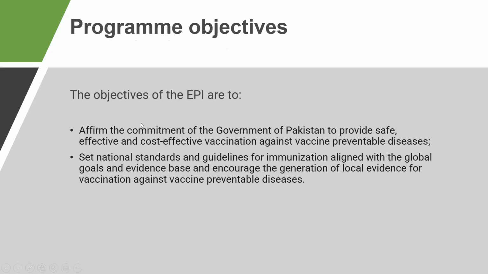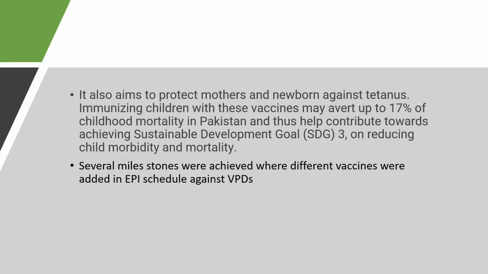The main objectives of this EPI schedule are, first, to give safe, effective, and cost-effective vaccination against VPDs. There is also a goal to set standards and guidelines for immunization aligned with the global goals, so that there is a generation of local evidence for vaccination against VPDs. It also aims to protect mothers and newborns against tetanus, and immunizing children with these vaccines may avert up to 17% of childhood mortality, all coming under SDG 3 on reducing child mortality and morbidity.